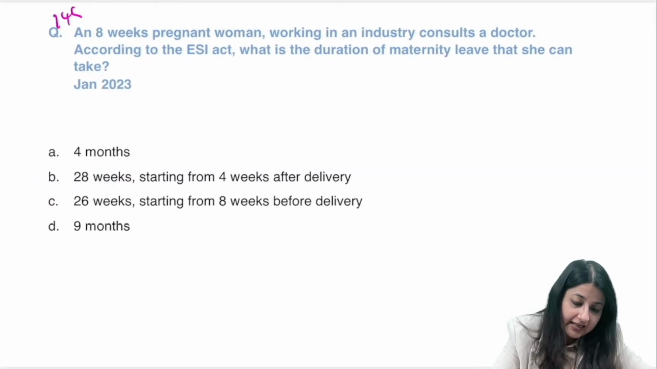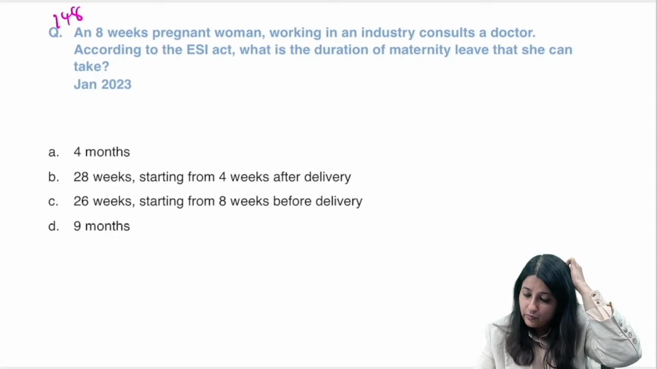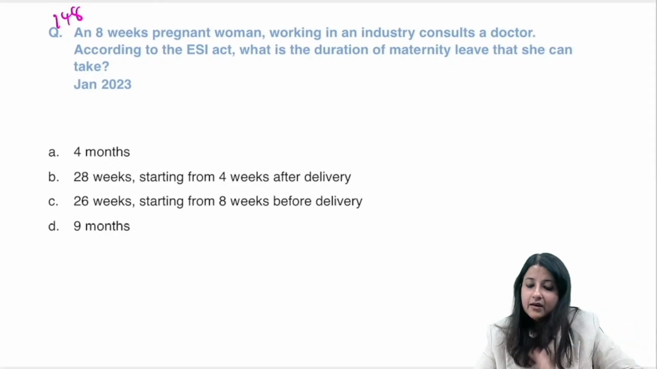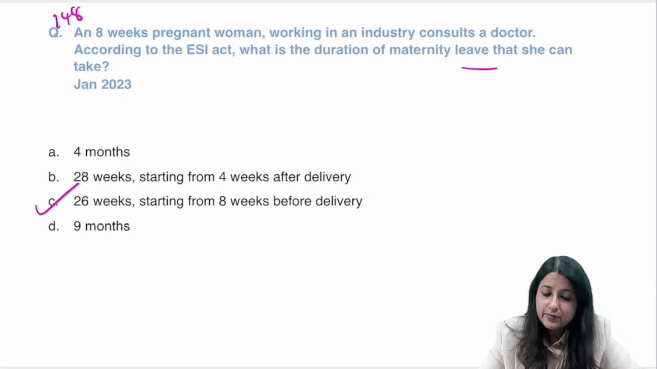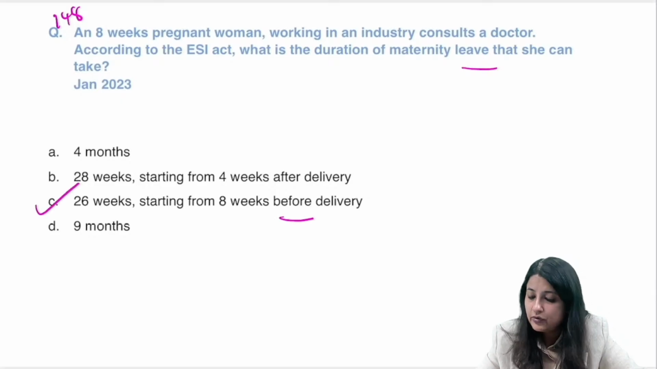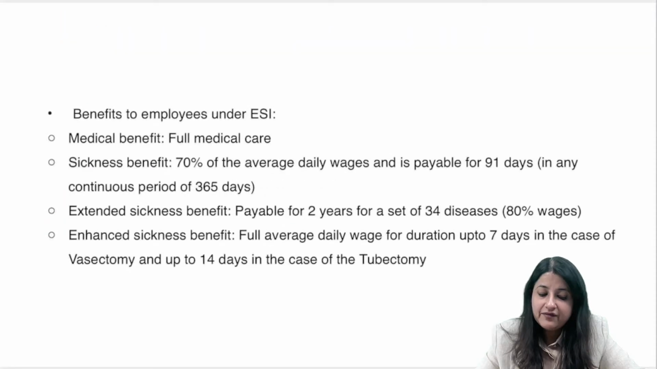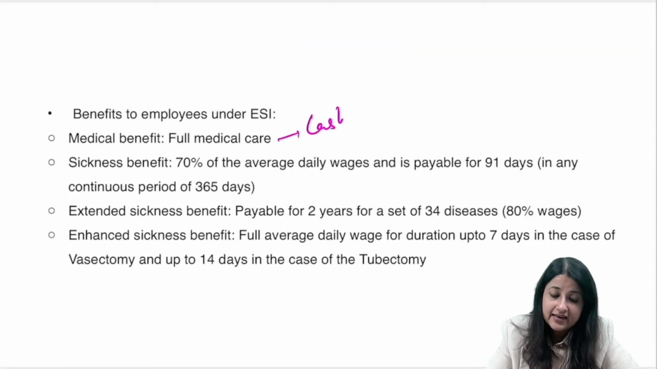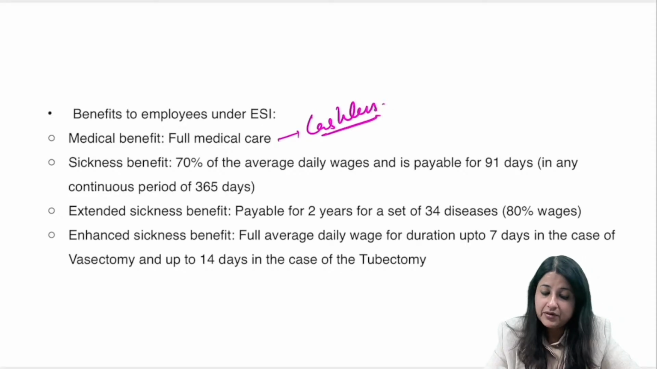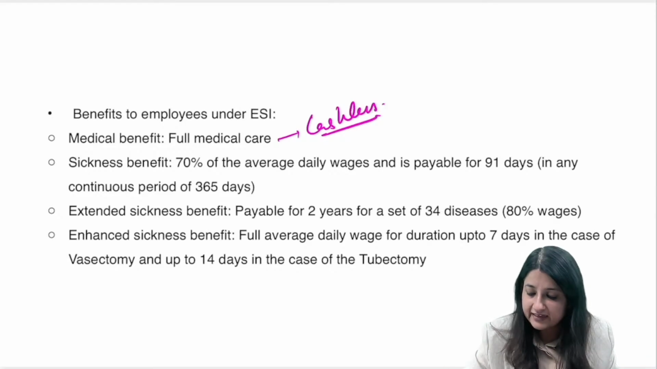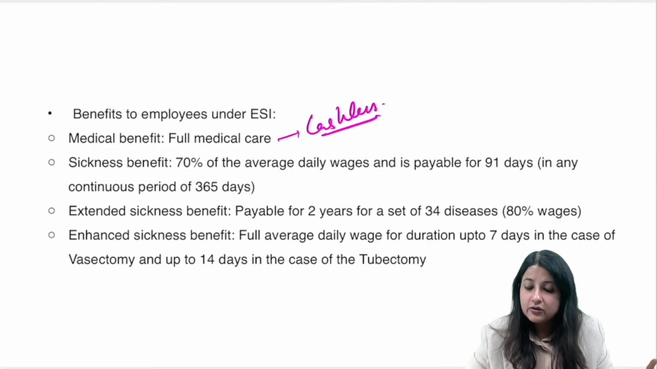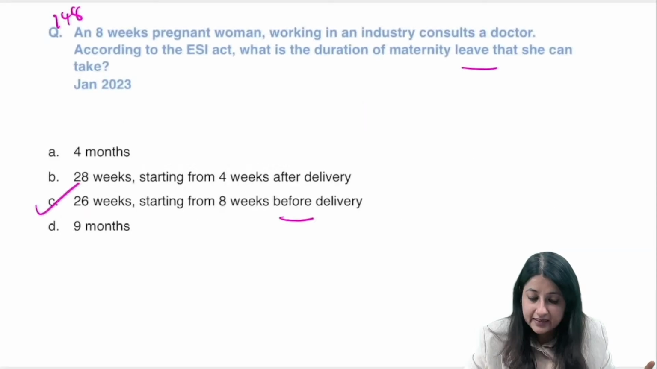Coming to 148: an 8 weeks pregnant woman working in an industry, till when is maternity leave given? You all know it can be given for 26 weeks and you can take it 8 weeks prior to delivery. In the PDF you will find all the benefits. Medical benefit is full medical care, it is cashless. You have to revise this. What is sickness benefit? 70% for 91 days. Extended is for 2 years for 34 diseases. Enhanced is for vasectomy and tubectomy. Those are some important benefits that can come in your exams.